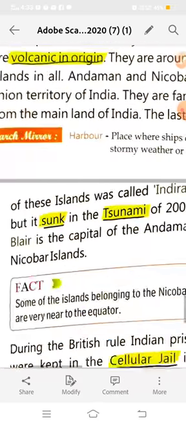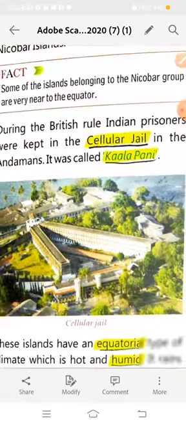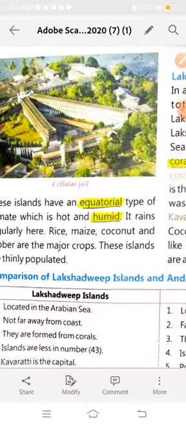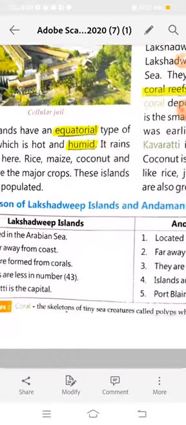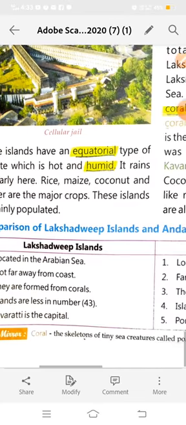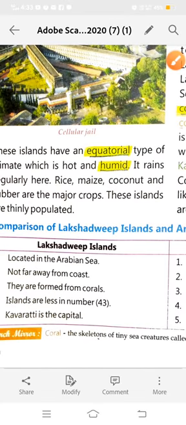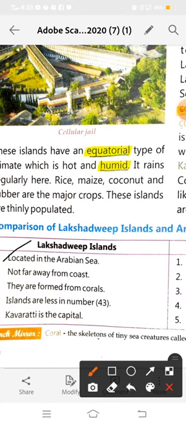It will give the perfect comparative information about the Lakshadweep Island and the Andaman Island. Firstly, we will read about the Lakshadweep Island. It is located in the Arabian Sea, and Lakshadweep is not far away from the coast of the mainland of India.